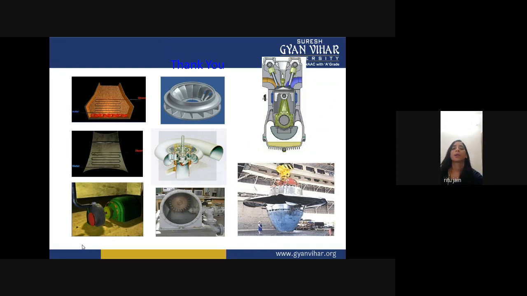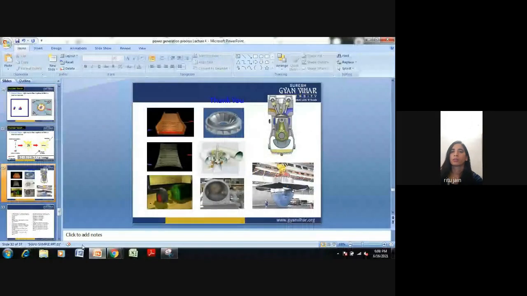In a nuclear power plant, the energy released after nuclear fission is used to heat up the water, and then the water is converted into steam, and that steam is fed to the turbine, so it rotates the blades of the turbine. The energy of the steam is converted into mechanical energy through the turbine, and this mechanical energy is again converted into electrical energy by using the generator. So this is all about nuclear power plant.